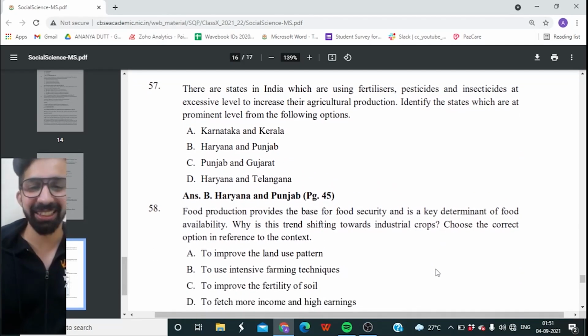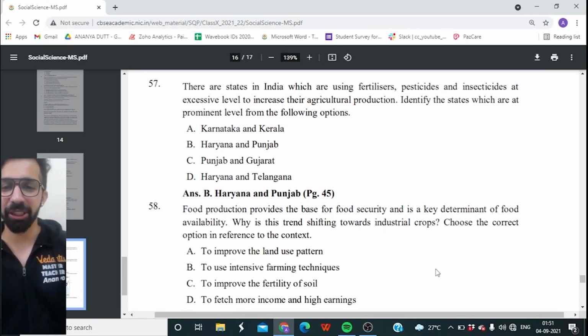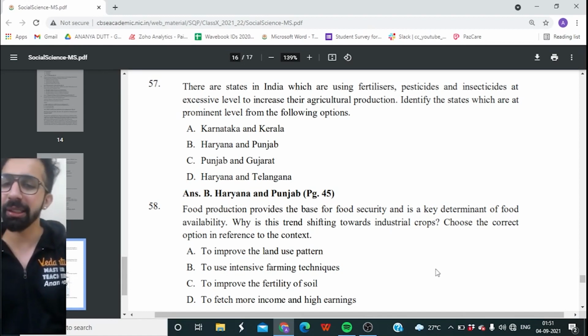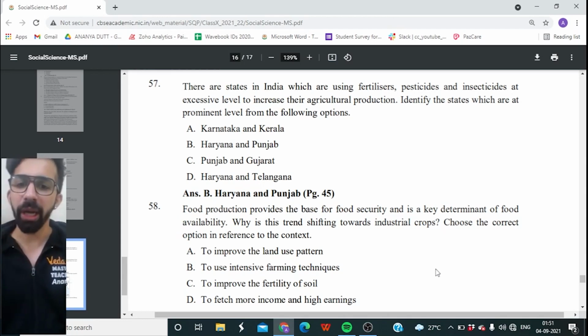58th question, guys. Food production provides the base for food security and is a key determinant of food availability. Why is this trend shifting towards industrial crops? Choose the correct option in reference to the context.